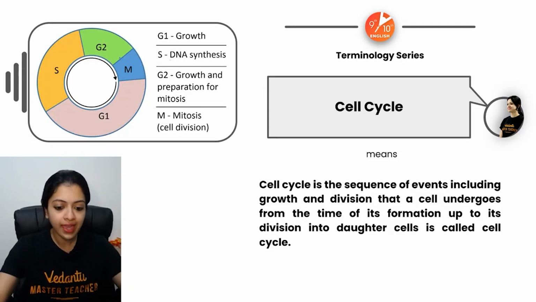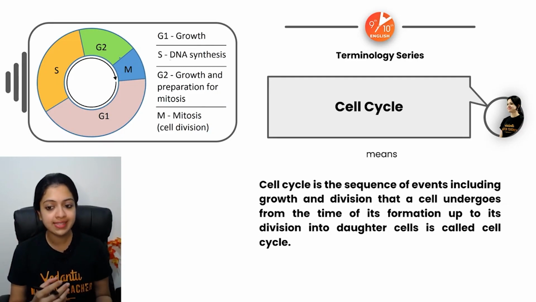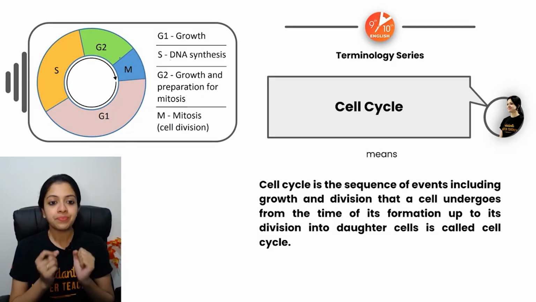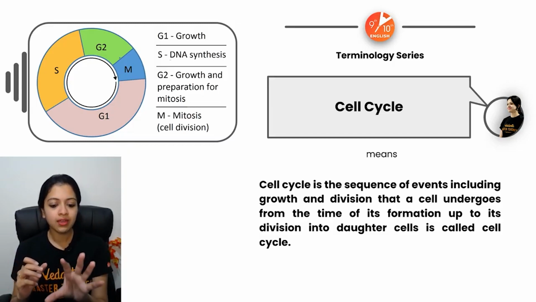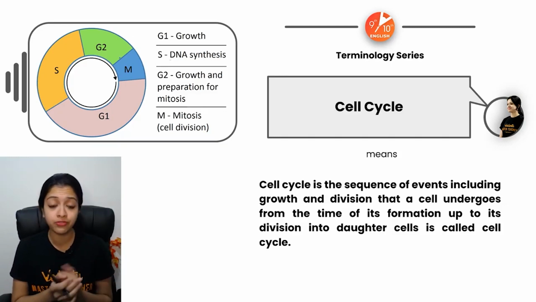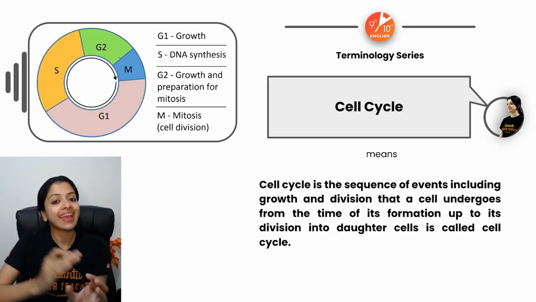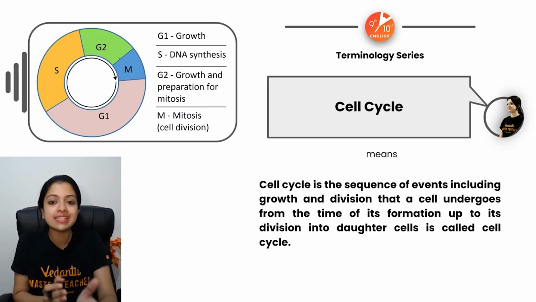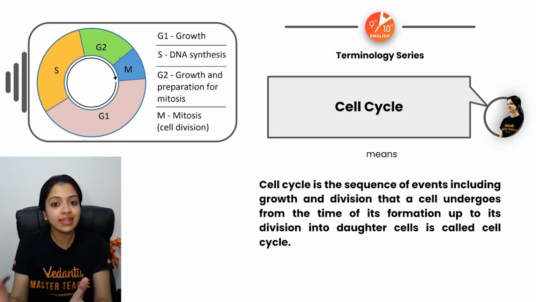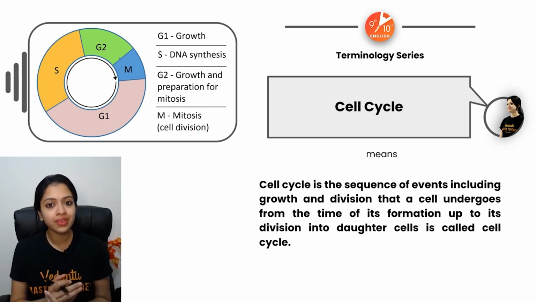Now, what's the next one? Cell cycle. Okay, this is like the heart of this chapter. Cell cycle, we can say, is the series of events which includes growth and division which a cell undergoes. For example, imagine a cell to be a living entity. Of course it is, right? It's the smallest structural and functional unit of life after all. A cell is born, okay? Now, until the time that it dies, all the events that occur between the formation of that cell till death of that particular cell, that's what we call cell cycle.